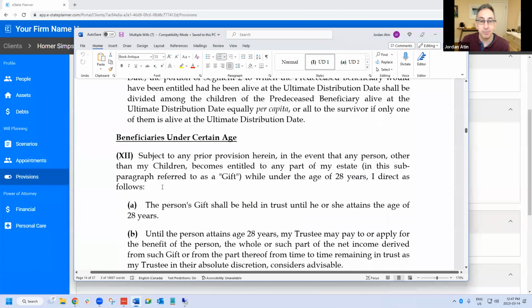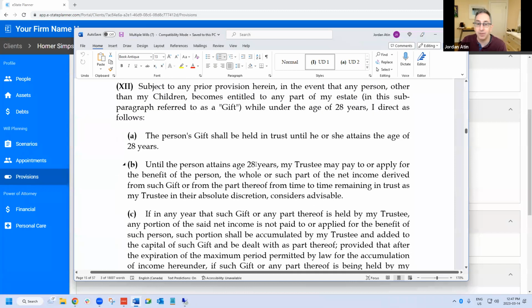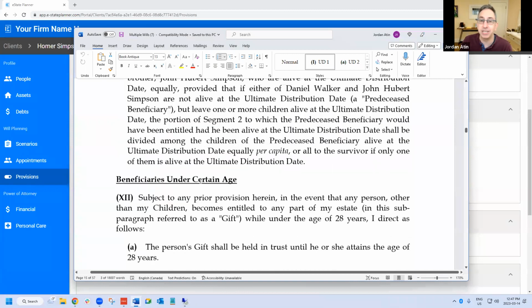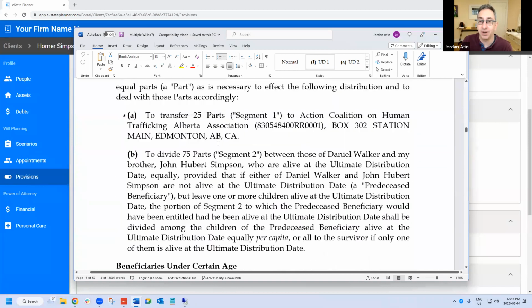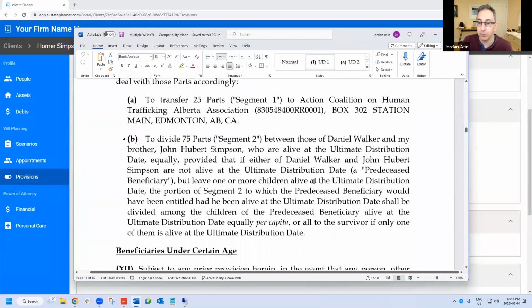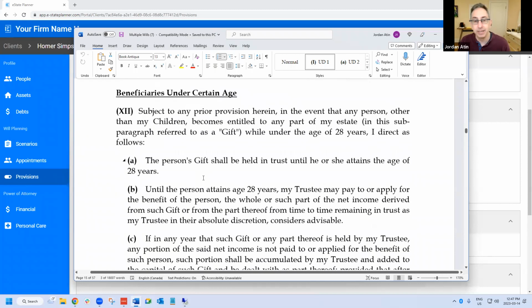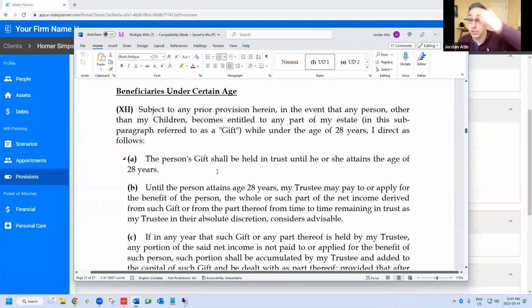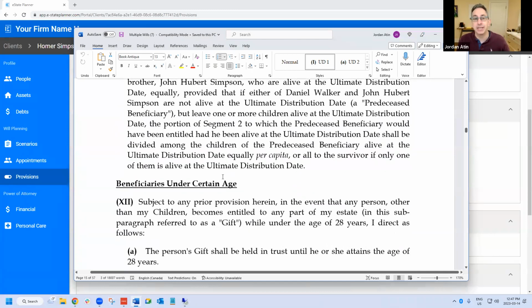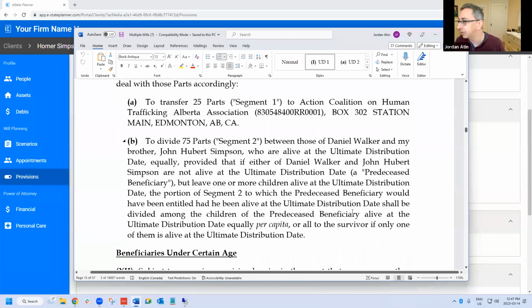Because the reality is the clause is most often relevant because of the ultimate distribution. If everyone's gone, I want to give it to siblings. And if siblings, who are the same age as the parents, are often predeceased, I want it to go to their kids, so nieces and nephews. That's often when we need this beneficiary under a certain age. And so that's why we place it after all the dispositive provisions.